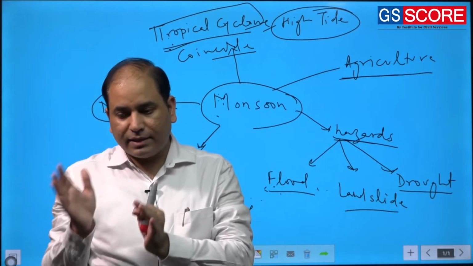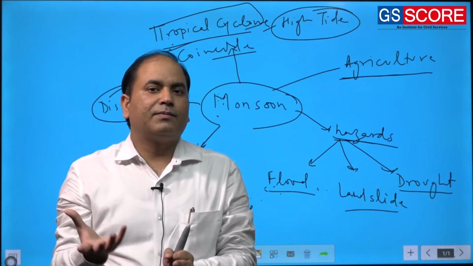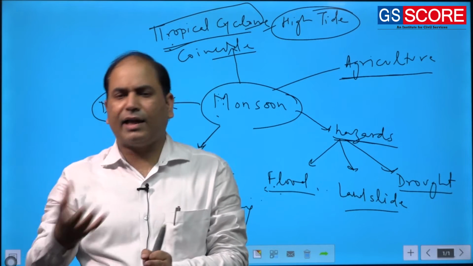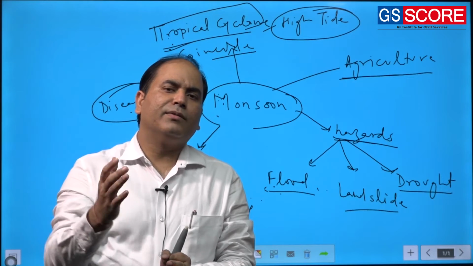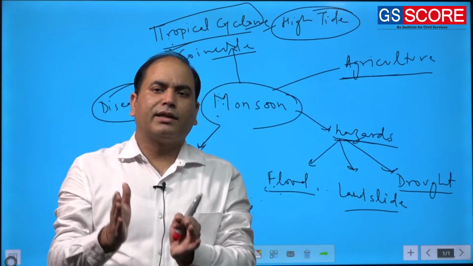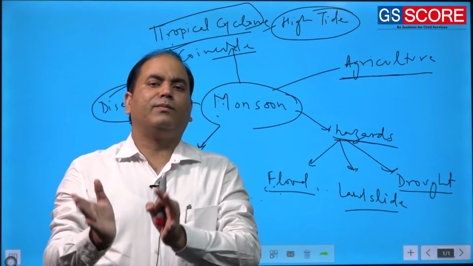So these floods and hazards are telling the policy makers and climatologists that the time has come to revise those predictions and models on which the understanding of monsoon was based.